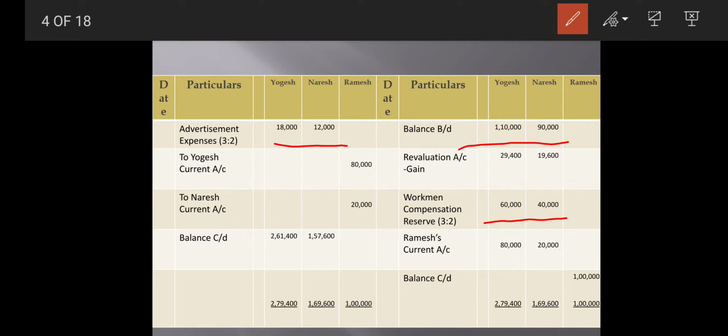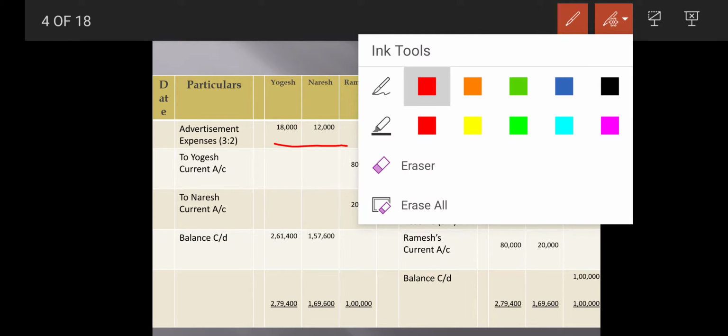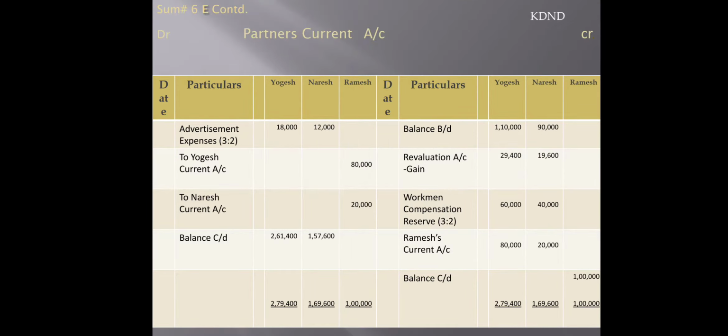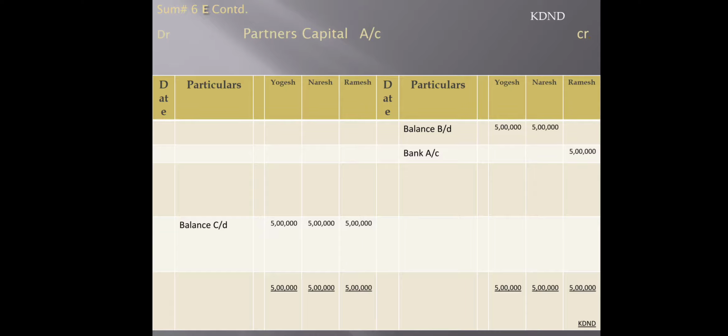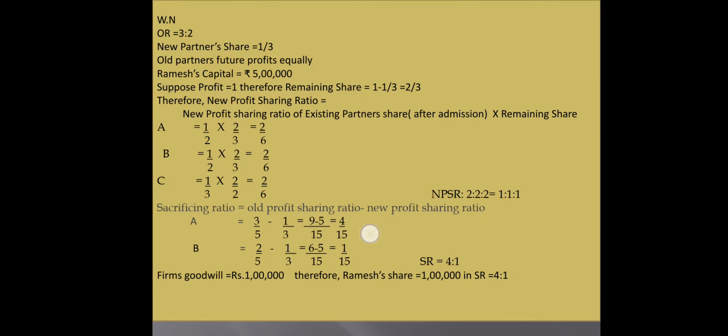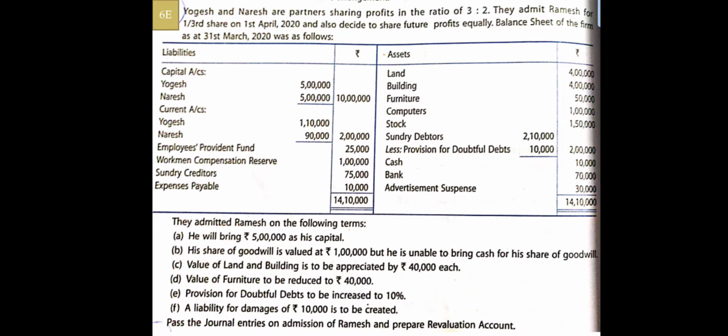Now after this we are going to transfer to the capital account also by balance brought down 5 lakhs. So this is also done over here. Now we are going to switch on to the next part, that is here he will bring 5 lakhs as his capital. So what will be the journal entries when the 5 lakhs capital is brought in by the new partner?